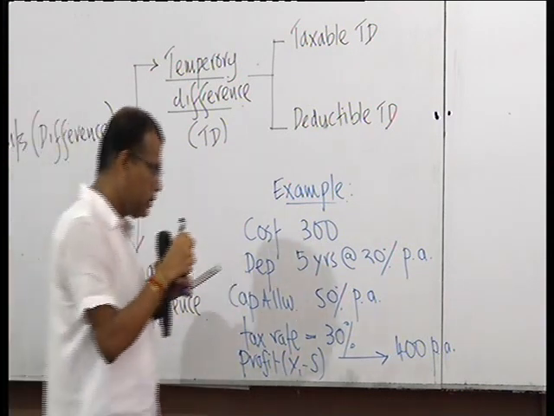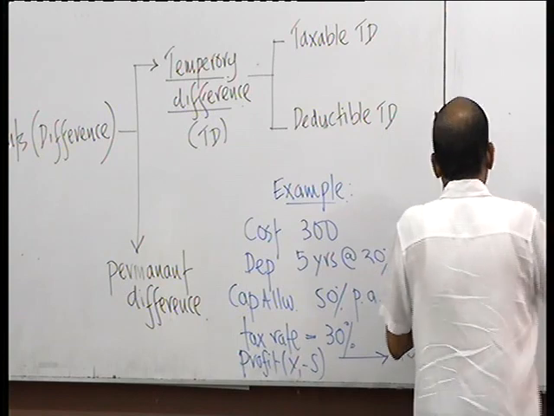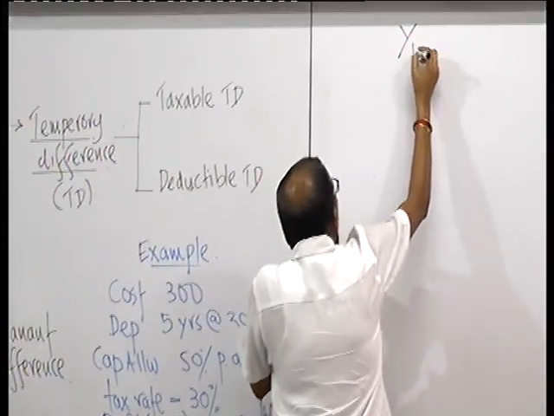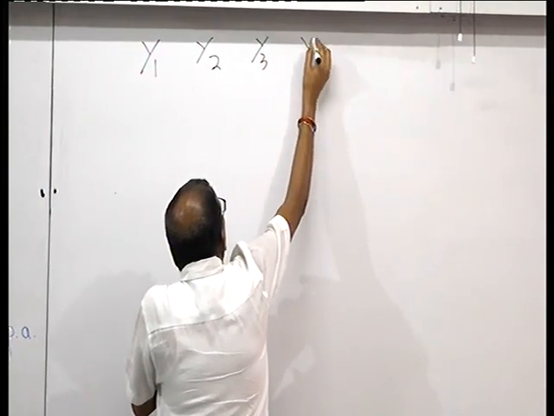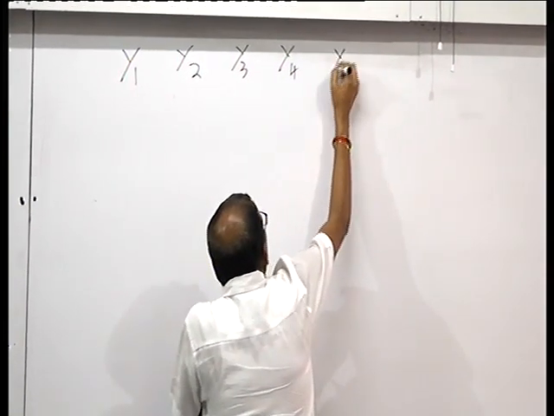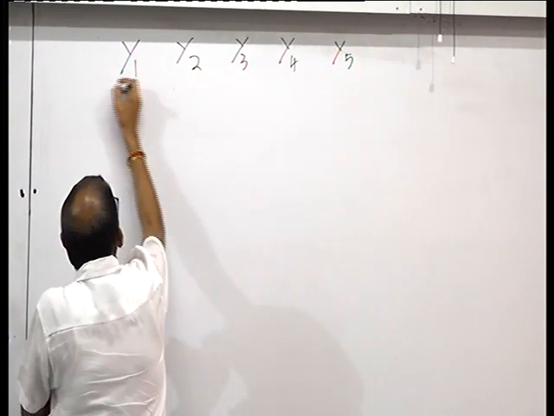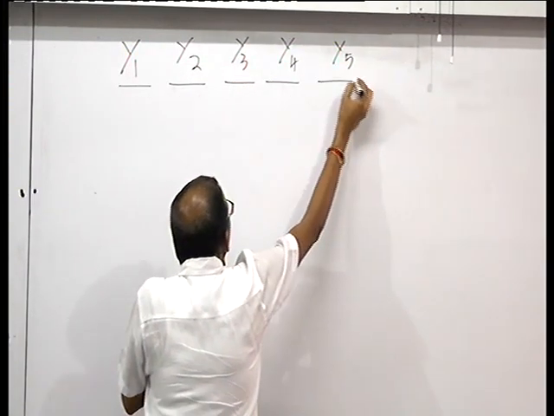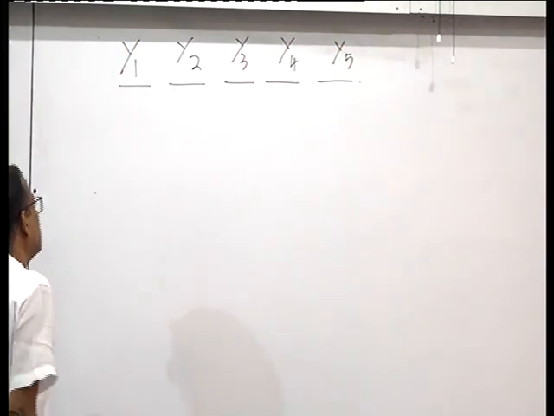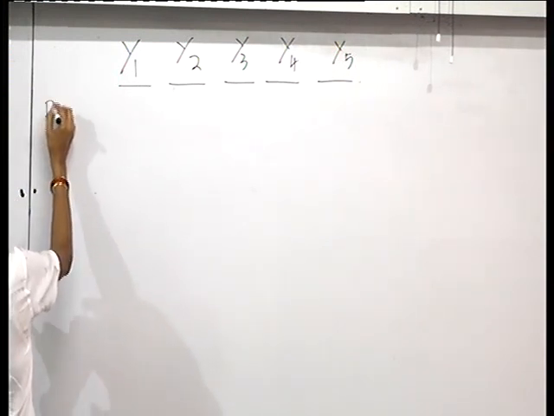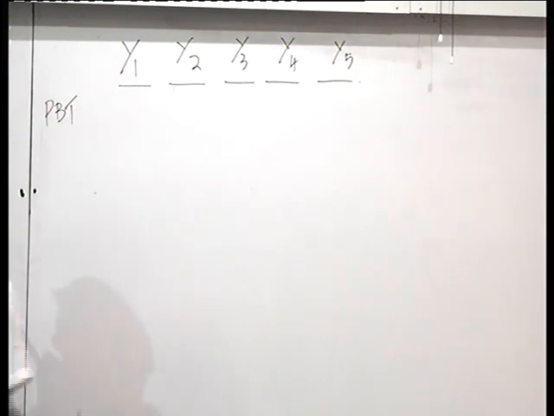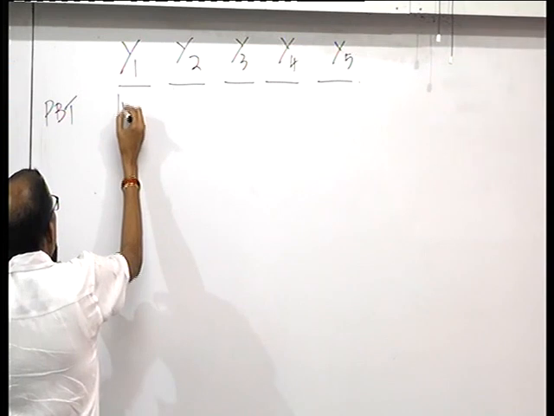If you look at the P&L of year 1, year 2, year 3, year 4, year 5, profit before tax is 400 each.